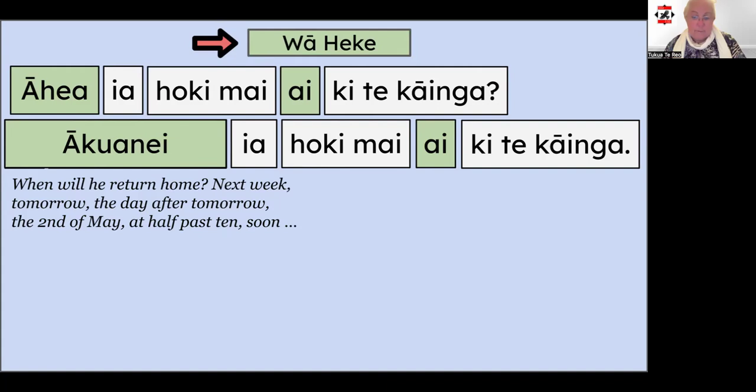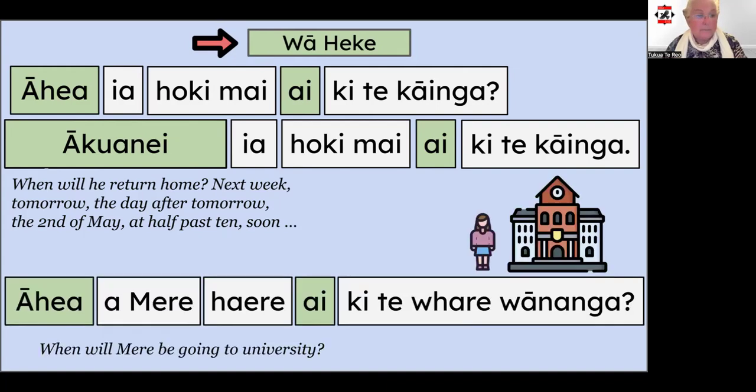One last example, this time using a person's name. Just to show you that, like in so many other sentence models, we put a in front of names. Āhea, a mere, hari ai ki te whare. I'll leave you to answer that question yourselves.